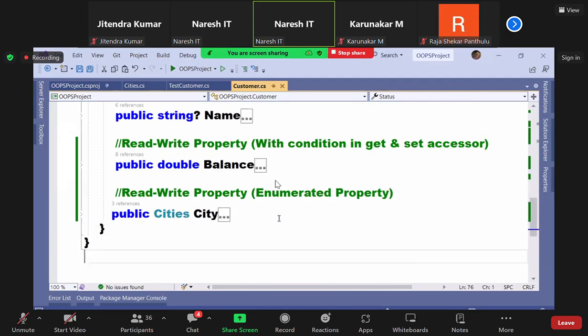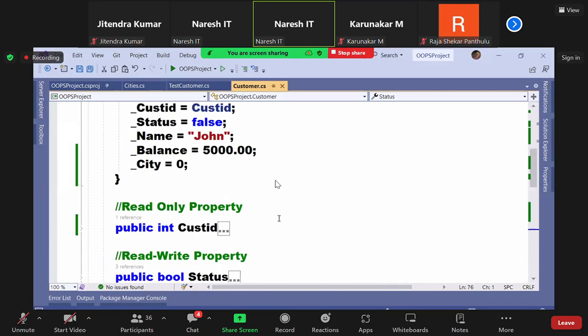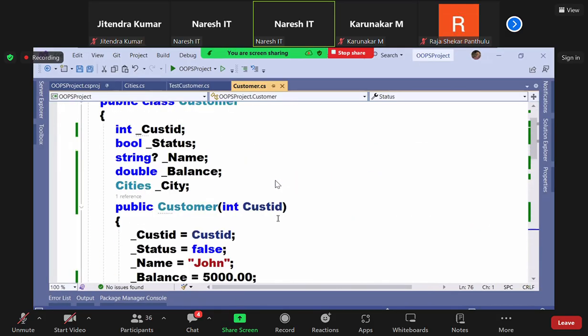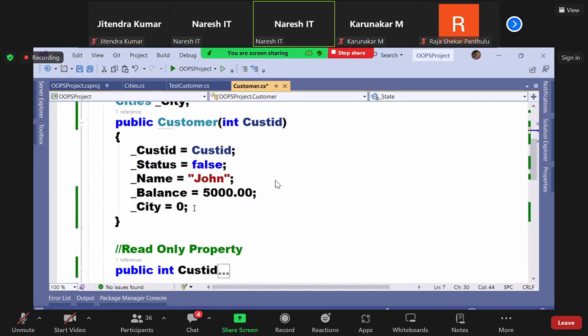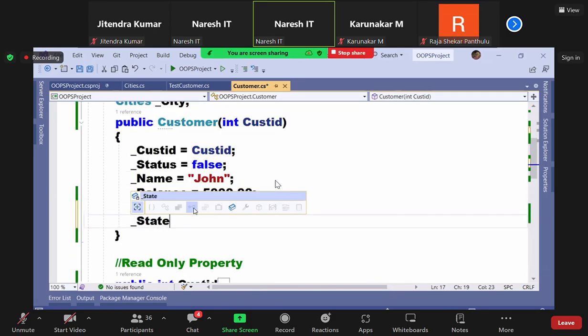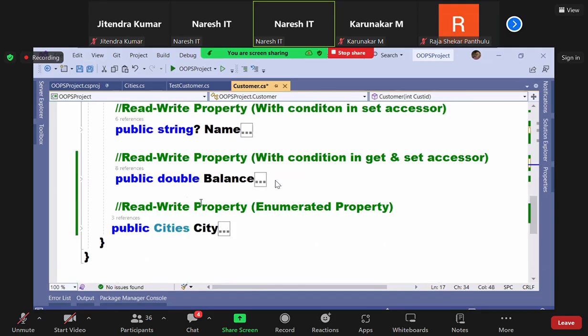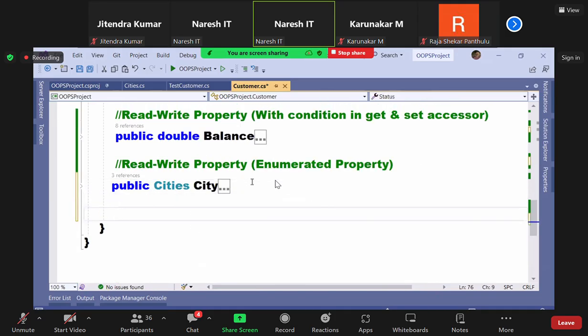We'll define one more property here. What? State. City, state. We'll go with the state property. State is a string property here. I want to define it as a string only. Okay, now comma, underscore state. See guys, whenever you're defining a property, see the steps carefully. First step, you're declaring a field. Second step, you are initializing the field. Correct? Third step, you're writing the property.